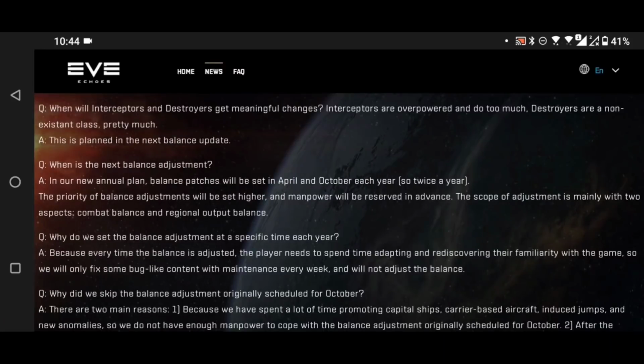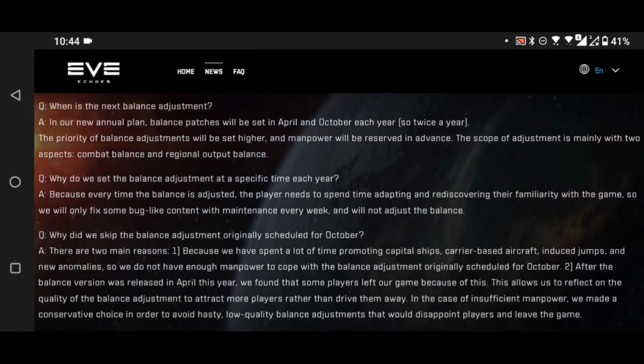We definitely saw as well the developers came through to the content creator chat and got a load of feedback about what we thought about interceptors, and most of it was pretty united in how we thought this would all work together. So hopefully we are going to be looking at some DPS nerfs for the interceptors, and destroyers hopefully getting some DPS buffs. I've done entire videos on essentially what I think needs to happen to interceptors and destroyers, so go look for those if you're interested in more info.